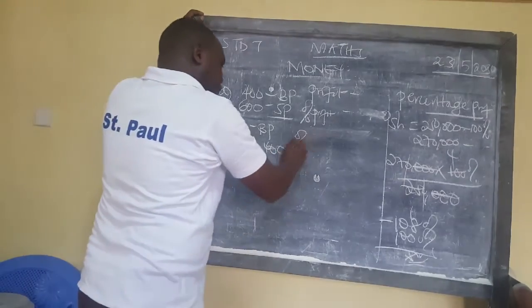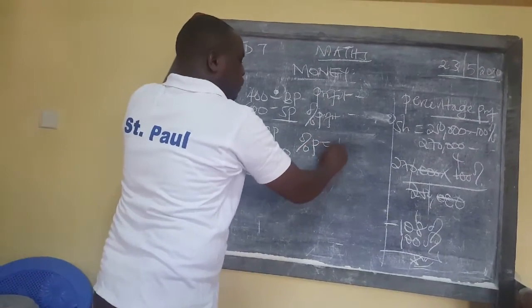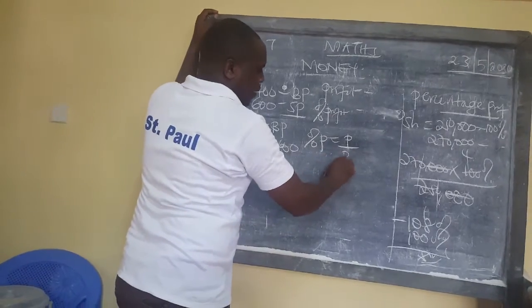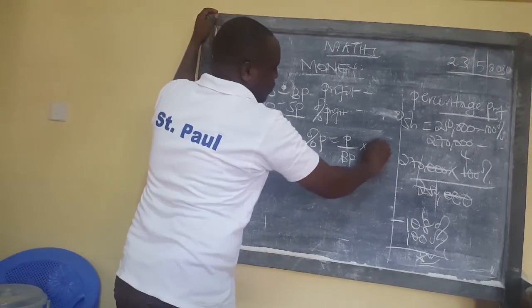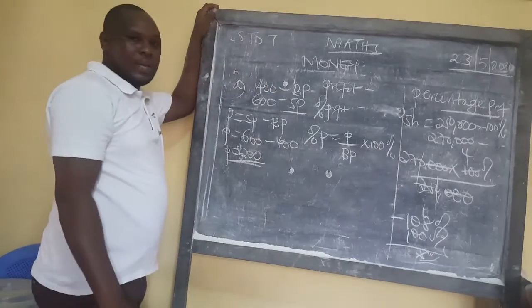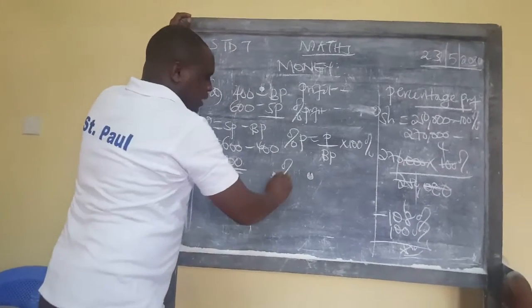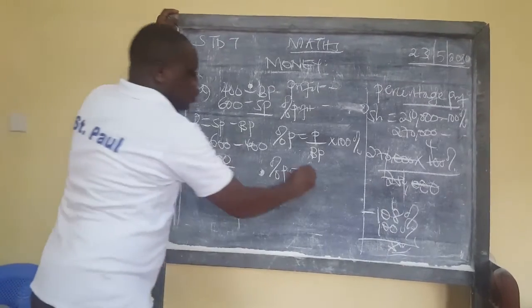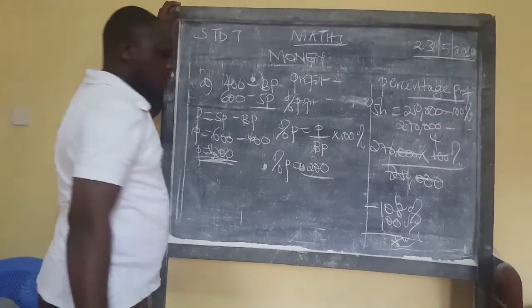So our percentage profit is going to be the profit acquired over the buying price, then multiply that by 100%. Let's see whether you are going to get it, Lana. What is our profit? Our profit is 200 shillings over the buying price.